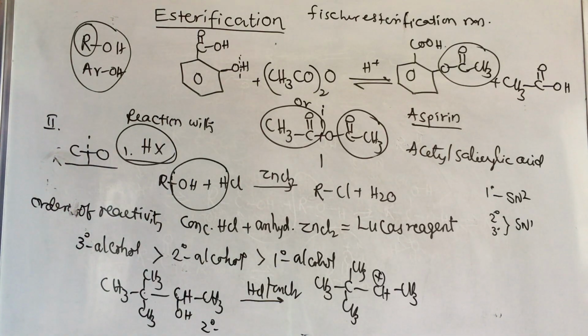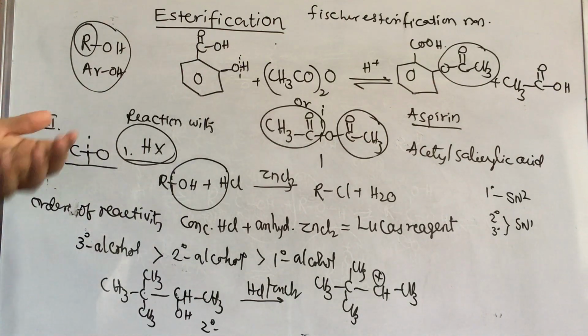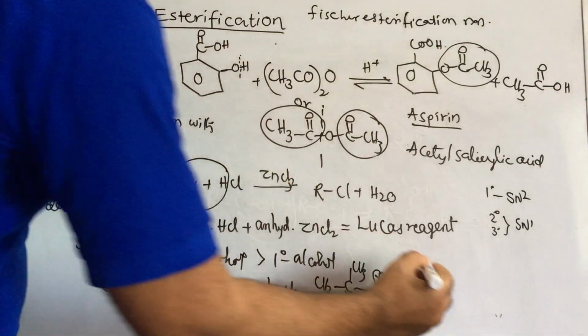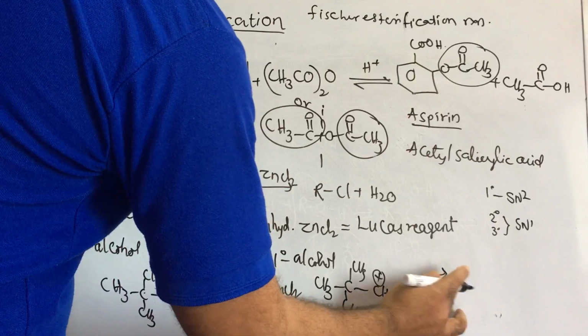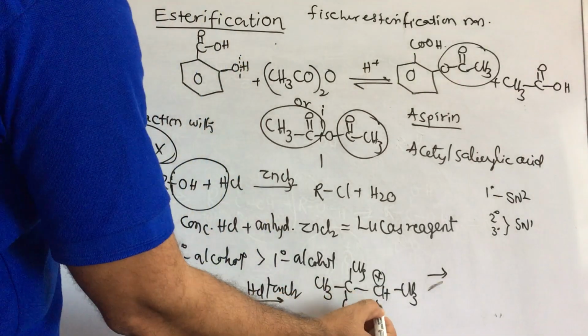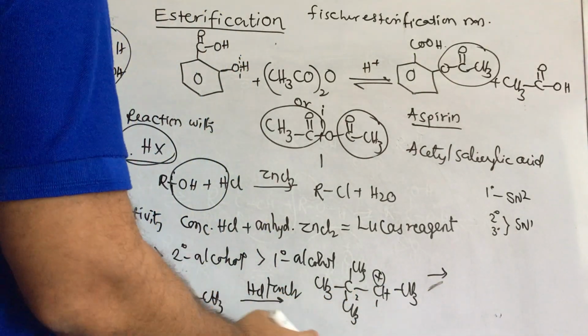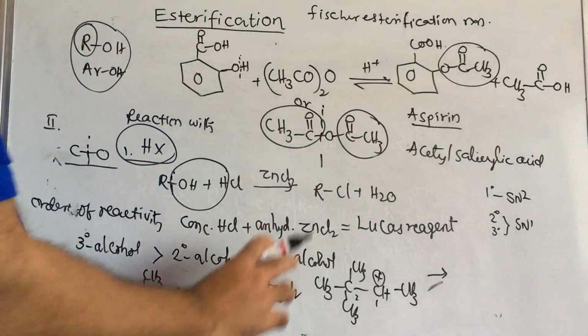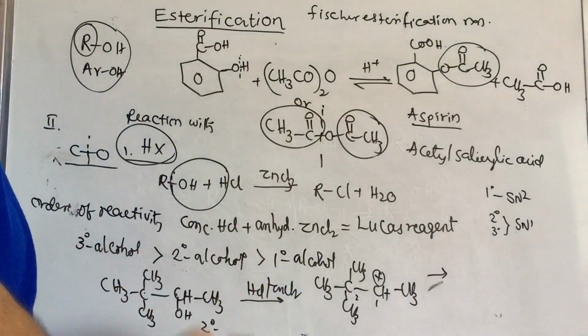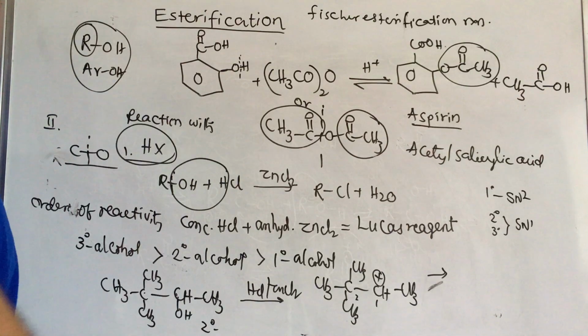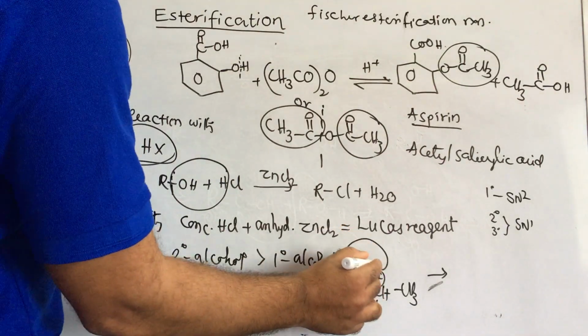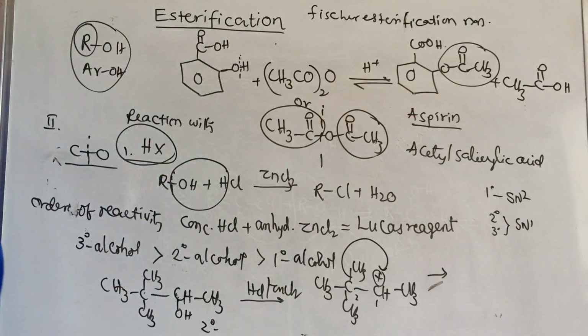Now we have to think whether any rearrangement is possible or not, we have to check. If not possible, that respective product we have to write. If possible, then first rearrange, then only we write the product. Now this is called a 1,2-methyl shift. This is the first position, this is the second position. Not according to IUPAC nomenclature, only where the rearrangement takes place, for that I am giving the number. So this methyl group will be shifted to here. Then it forms a tertiary carbocation.